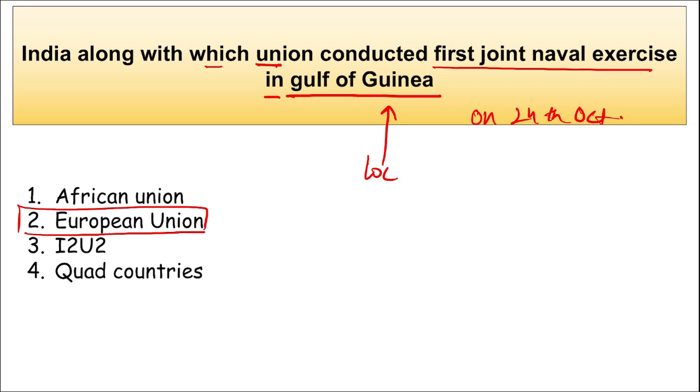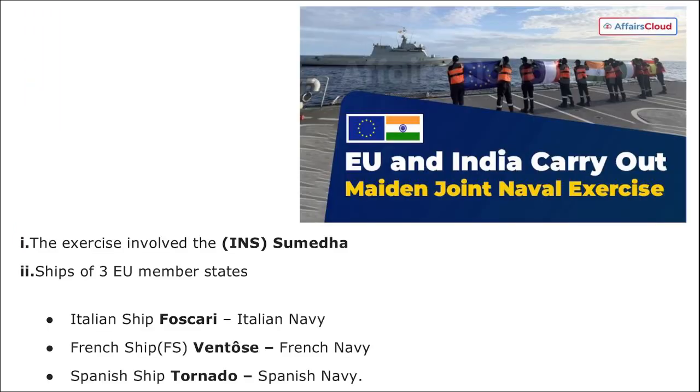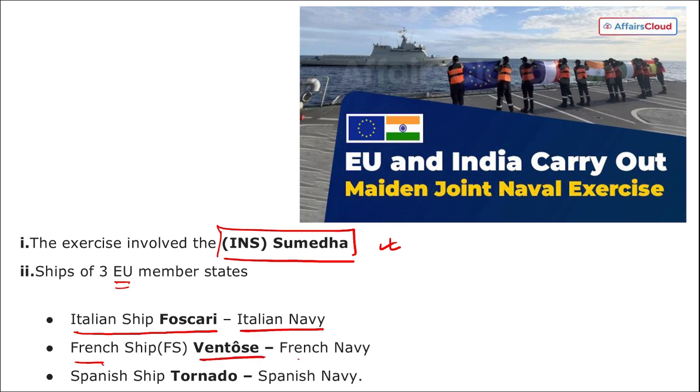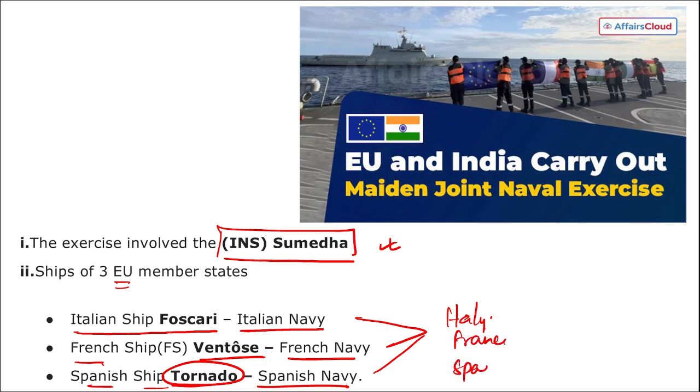Mark this. Then remember, next thing it can be asked is from the Indian side, which Indian naval ship took part here? It is INS Sumedha. Indian naval ship Sumedha took part in this exercise, and 3 ships of the European Union also took part. That is Italian ship Foscari of the Italian Navy, French ship Ventose of the French Navy, and Spanish ship Tornado of the Spanish Navy. So indirectly we can also say Italy, France and Spain took part in this particular exercise along with India. Correct? Take a note of this.